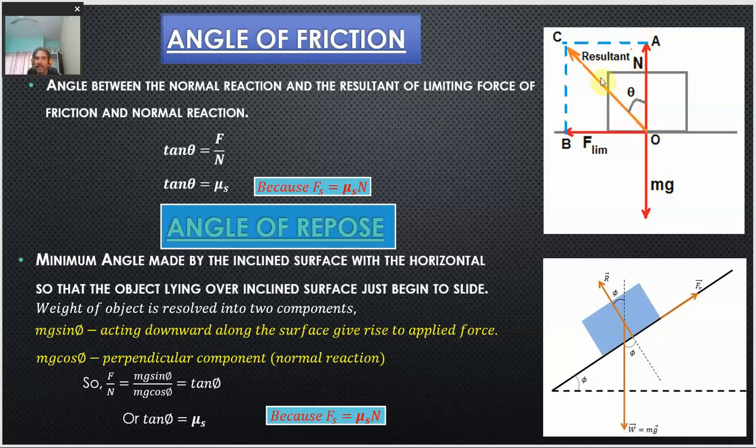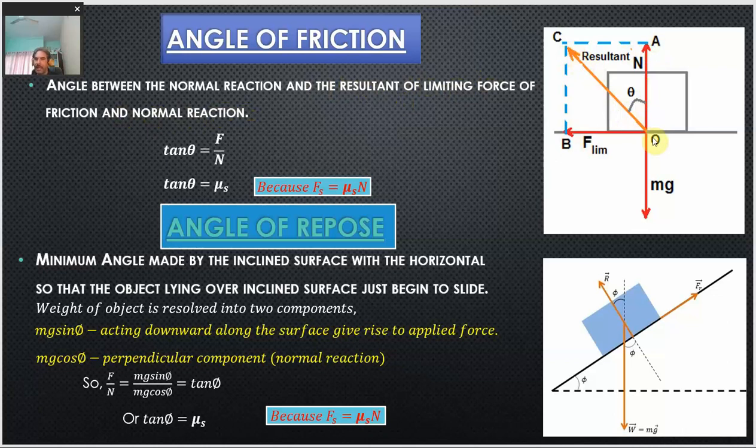It is the angle at which this frictional force is acting according to the normal reaction. So, how do we define the angle of friction? It is the angle between the normal reaction, so this is the normal reaction, and the resultant. The resultant of what? The limiting force of friction and the normal reaction. Here it is the normal reaction and this is the limiting friction. They will have some resultant along this direction.